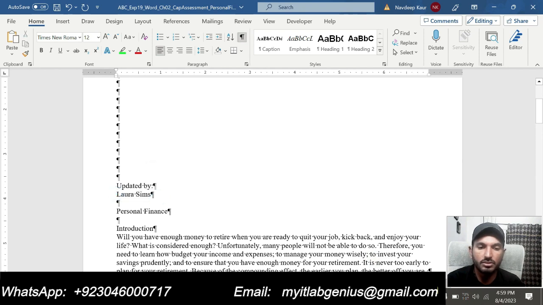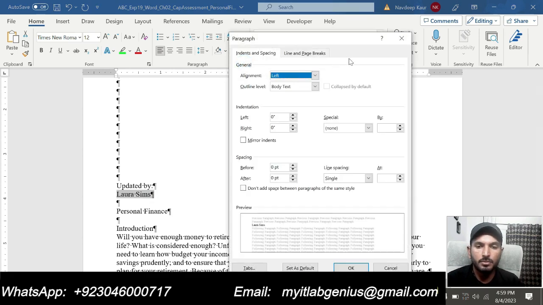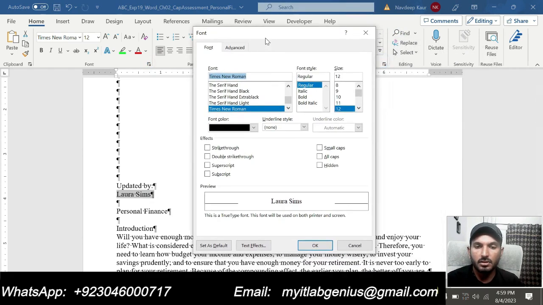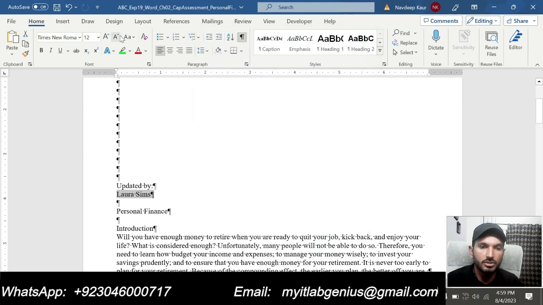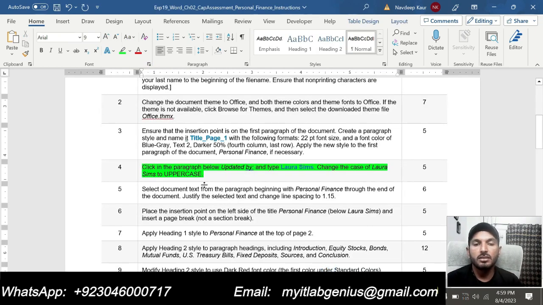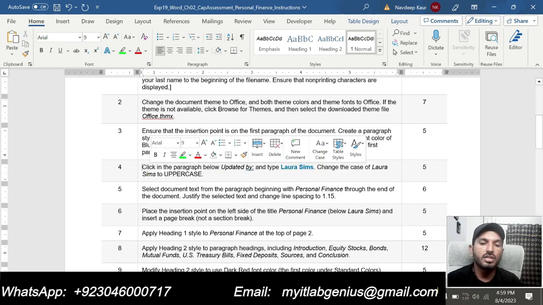So select this Laura Sims. Font size, and we are supposed to, we can't change it from here, let me change it from here, uppercase. So this is uppercase now. So that is all required in step number 4. So we have completed 4 steps of the assignment.